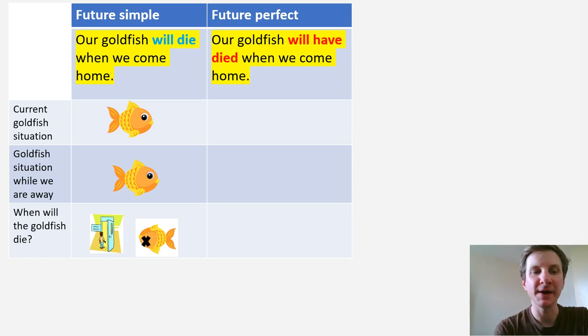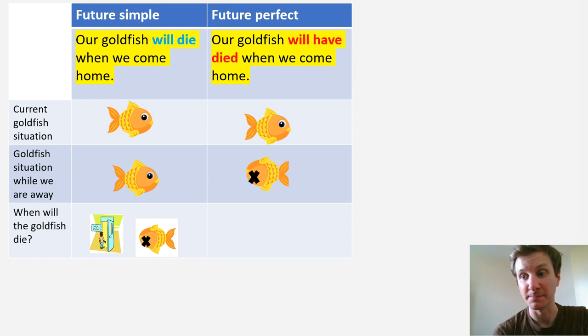Now, let's compare that with the future perfect. Our goldfish will have died when we come home. In this sentence, what's the current situation of the goldfish right now? That's right, still alive. What's the goldfish situation while we are away? Well, in this case, the goldfish will die while we're away.